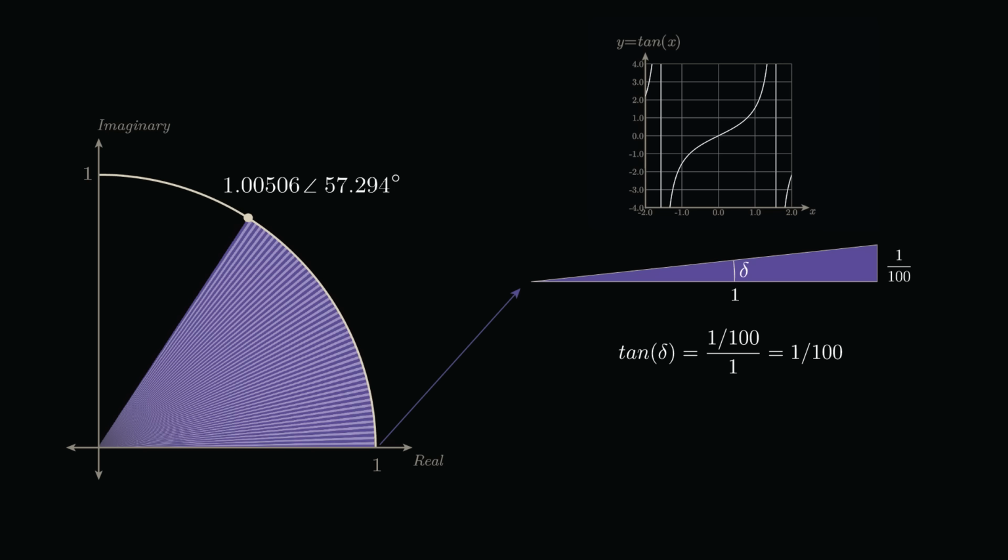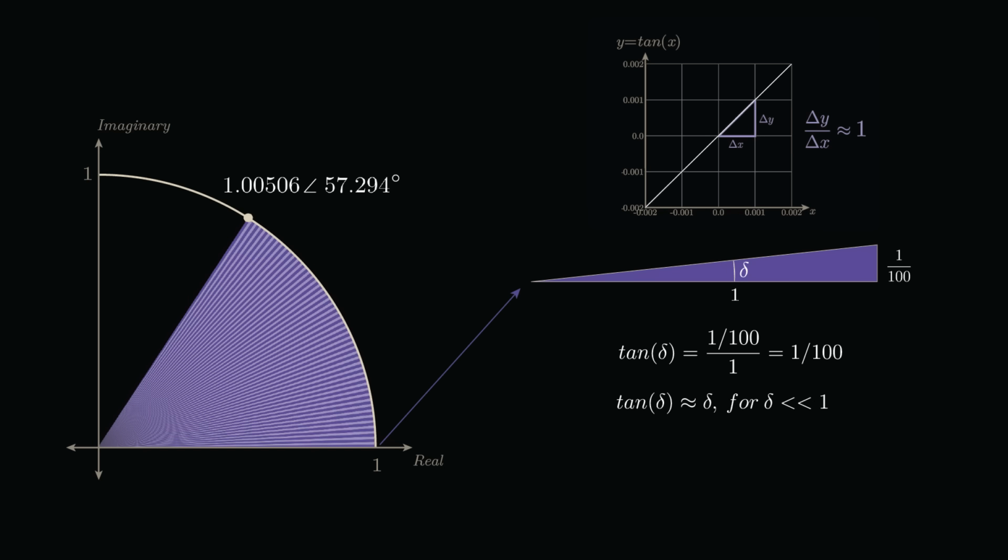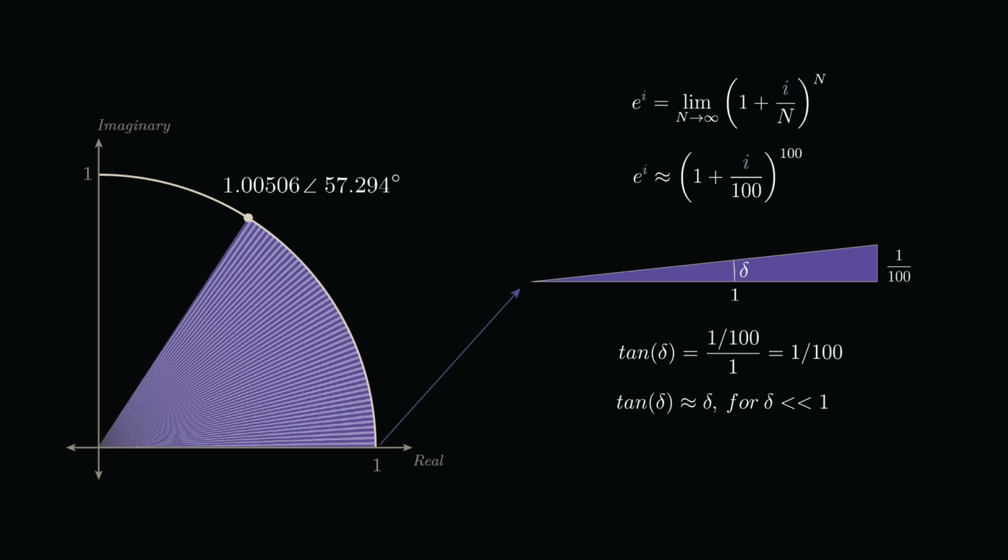Now, just like the exponential function, it turns out that if we zoom way into a tangent function, it also looks just like a straight line. And the slope of the tangent function in the neighborhood close to 0 turns out to just equal 1. So for small values of delta, the tangent of delta just equals delta. What this means for our thin triangle is that as n approaches infinity, the height of our little triangle exactly equals our angle delta when delta is expressed in radians.